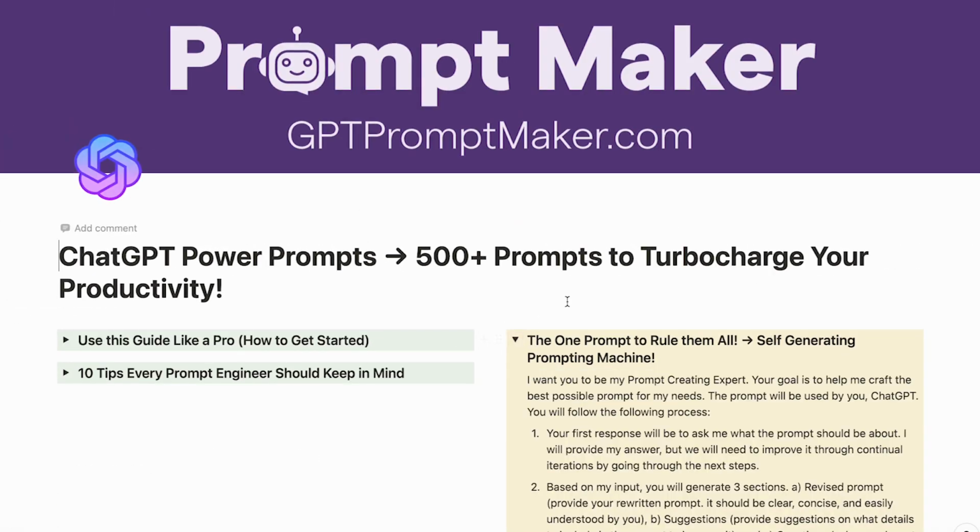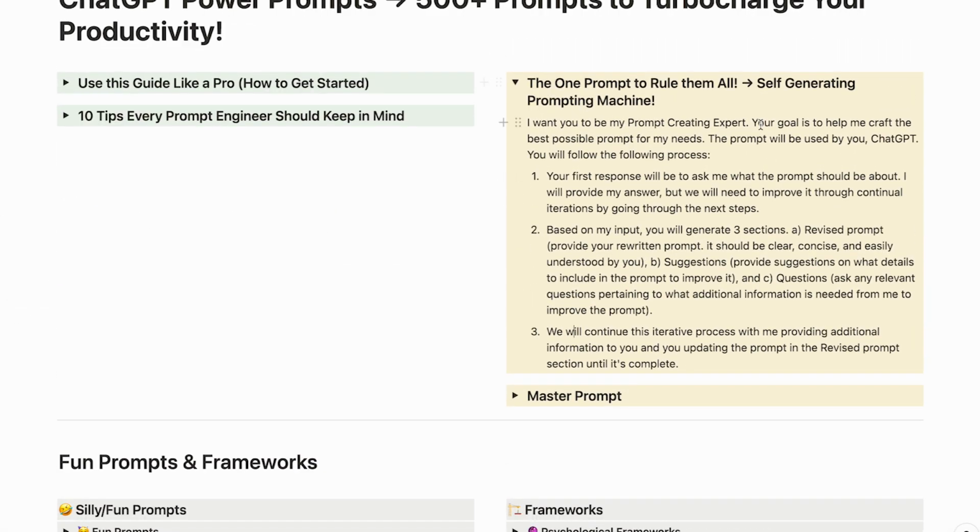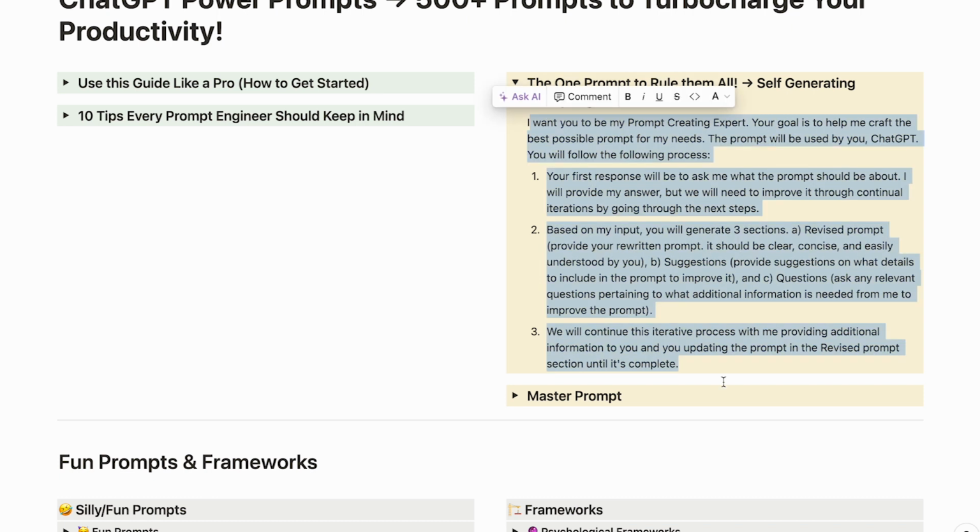Here is the master prompt I'm talking about, the one prompt to rule them all. You will just copy and paste exactly this prompt, and then ChatGPT will walk you through all of the different steps required in order to come up with the perfect prompt. So this is what you're going to go through. This is what the prompt says.